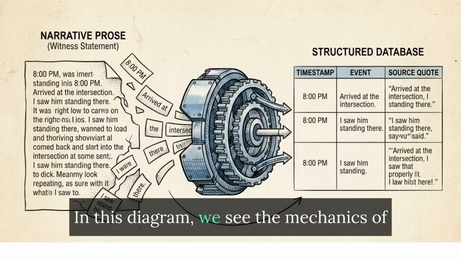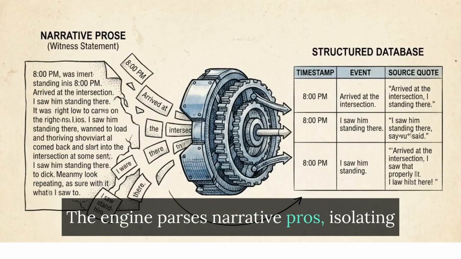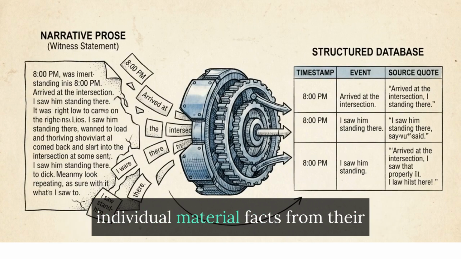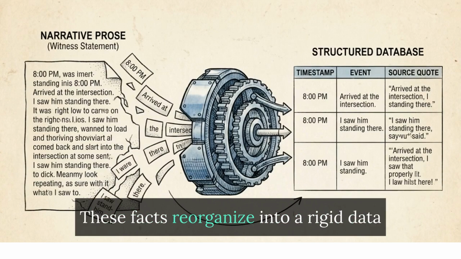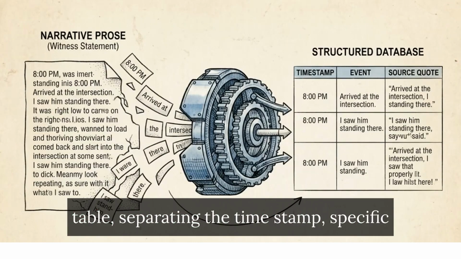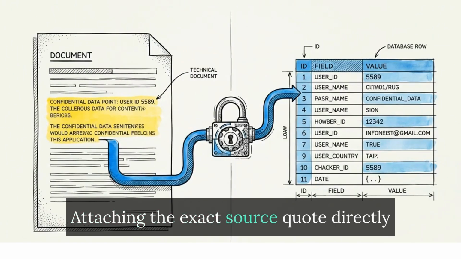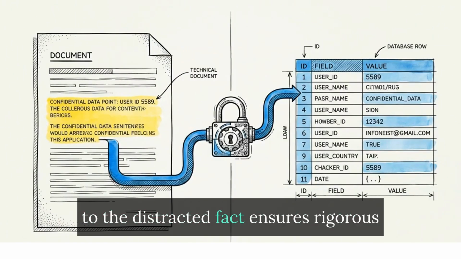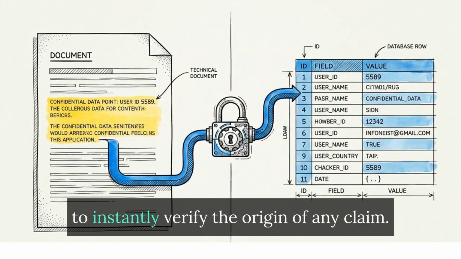In this diagram, we see the mechanics of step 2. The engine parses narrative prose, isolating individual material facts from their original paragraph structure. These facts reorganize into a rigid data table, separating the timestamp, specific event, and exact source quote. Attaching the exact source quote directly to the extracted fact ensures rigorous evidentiary tracking, allowing the attorney to instantly verify the origin of any claim.